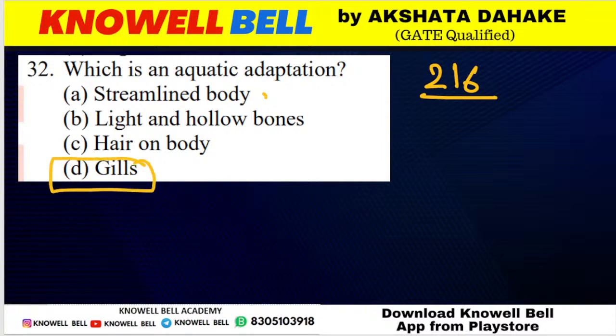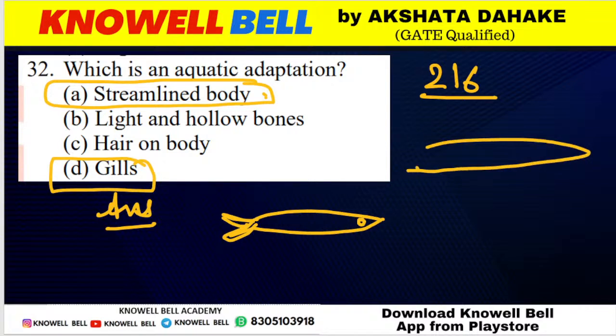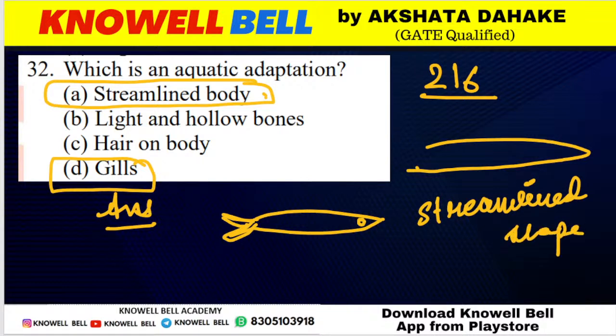दो answers यहाँ पे correct होंगे. Presence of gills, गिल्स का presence जो है बॉडी में, that is an aquatic adaptation. And in addition to this, the streamlined body. If you will have a look at fishes, the body of fishes is streamlined. Okay, इनका बॉडी कैसे होता है? Such kind of shape जो आगे से पतला हो, जैसे आप airplane को भी देखते हो आगे से वो पतला होता है. Okay, so this kind of shape is called a streamlined shape. What do we call this kind of shape? This shape is referred to as a streamlined shape. Okay, yes, so both are correct here.